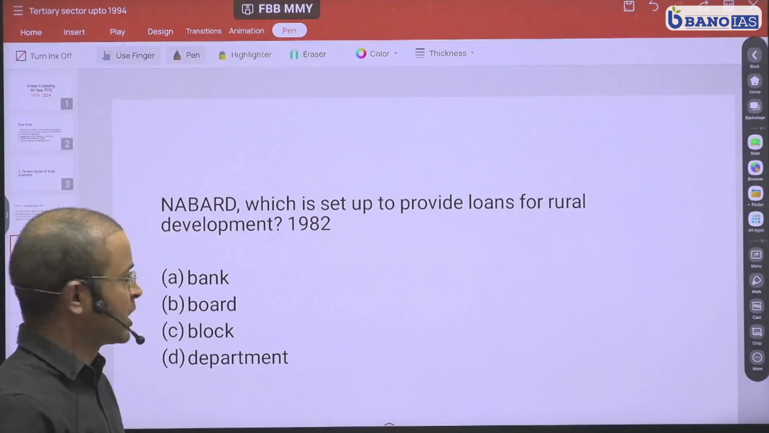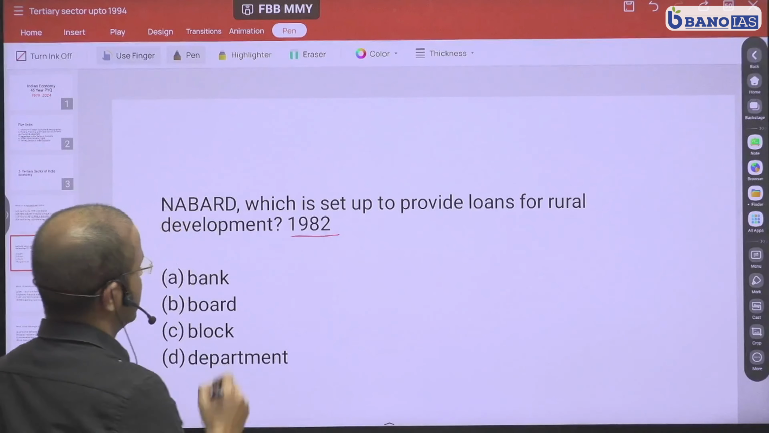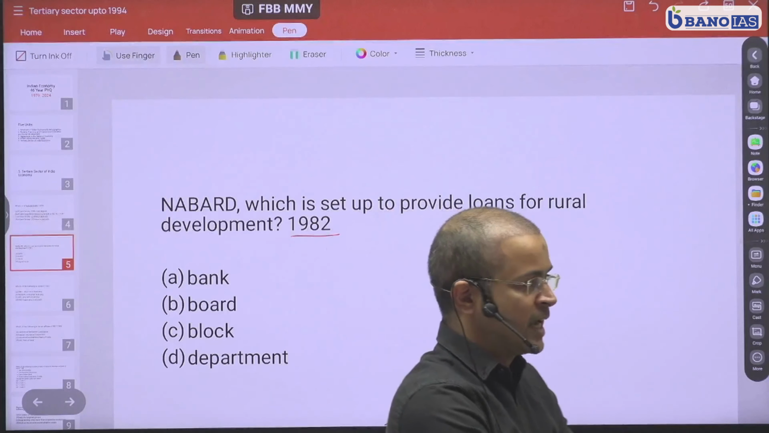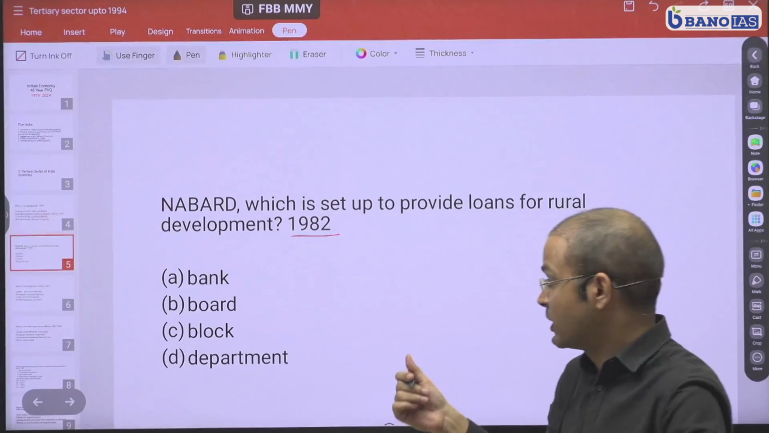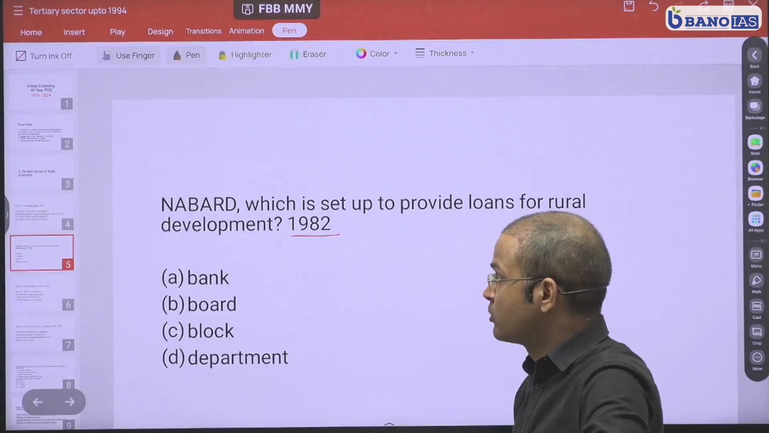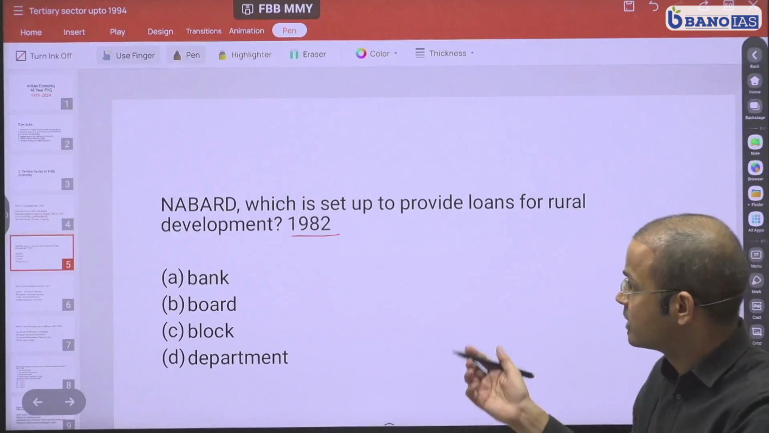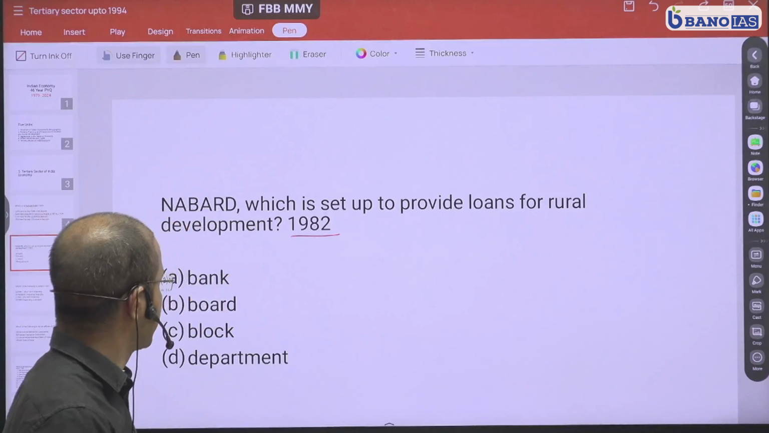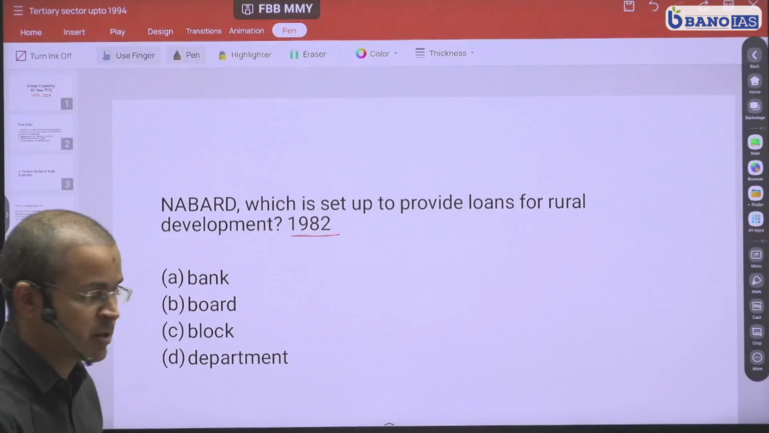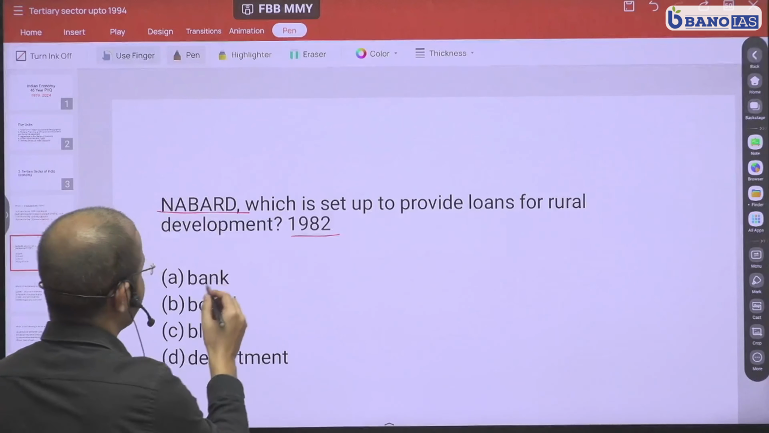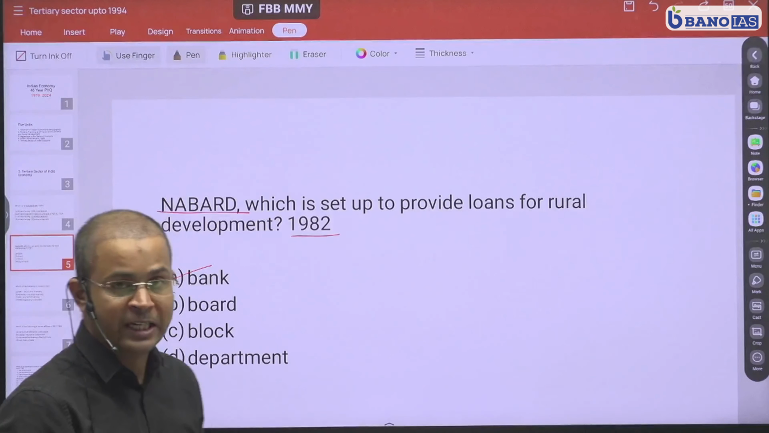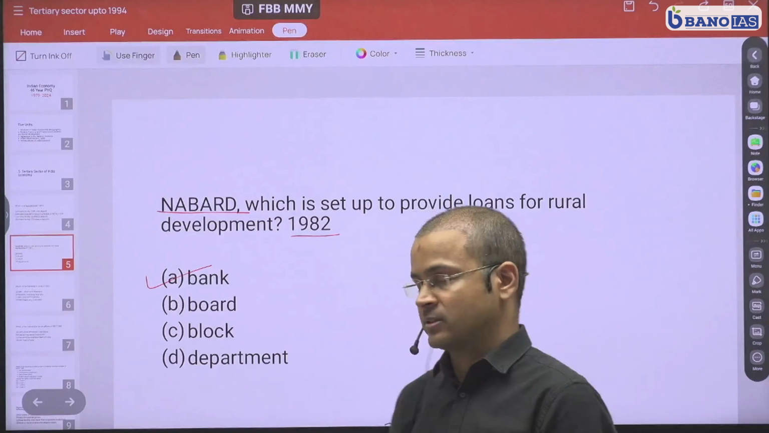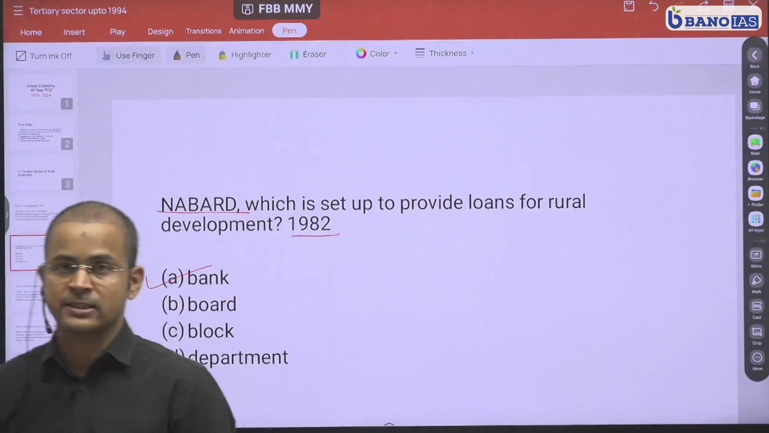NABARD. Now, this is a question which came in 1982. NABARD, which is set up to provide loans for rural development. What is it? Is it a bank, a board, a block, a department? Now, if you know the full form of NABARD, you can easily guess. The full form of NABARD is National Bank for Agriculture and Rural Development. Therefore, it is a bank which provides credit to agriculture sector through RRB and cooperative banks. So your option A is the right option here.